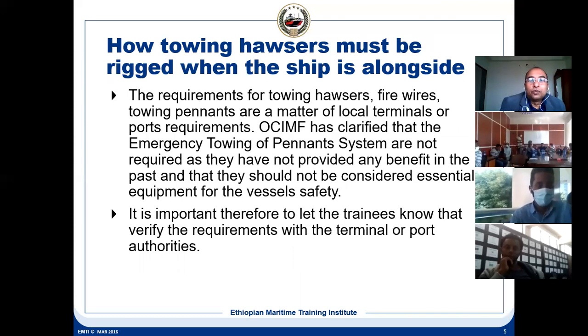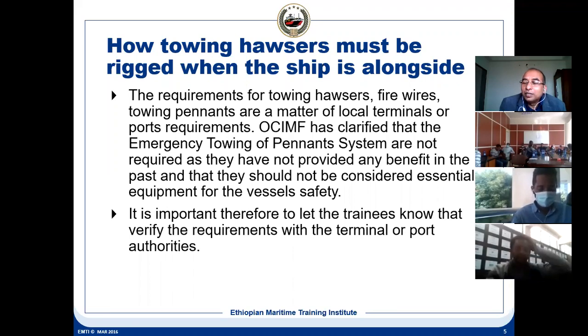And towing hoses must be rigged when the ship is alongside. What is this towing? Towing means suppose the vessel has to be moved from the jetty. There is some emergency. It can be on the jetty, it can be on the ship. Suppose on the ship there is a fire.